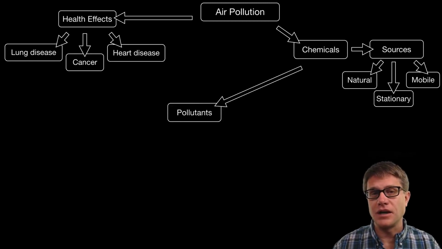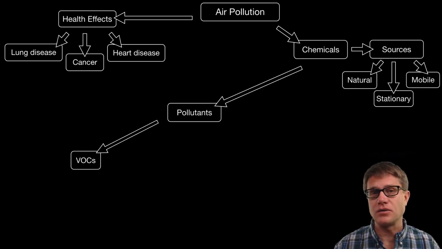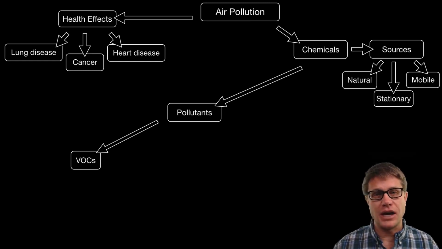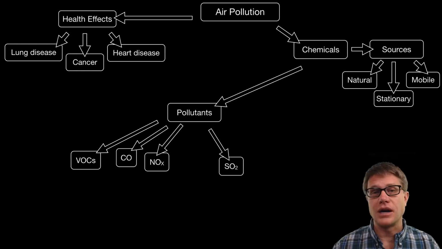And in AP Environmental Science, you simply should memorize the different types of pollutants that I've listed here. Starting with volatile organic compounds, or VOCs. This would be like formaldehyde, gasoline, anything that's organic and can diffuse into the environment. We've got carbon monoxide, this odorless gas. We've got NOx, which is going to be both nitrogen or nitric oxide and nitrogen dioxide. We then have sulfur dioxide produced through the combustion of coal.